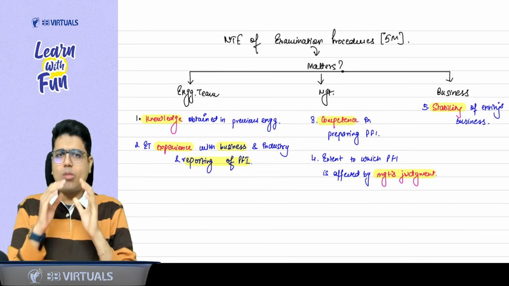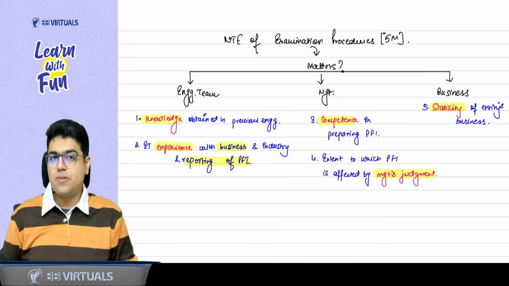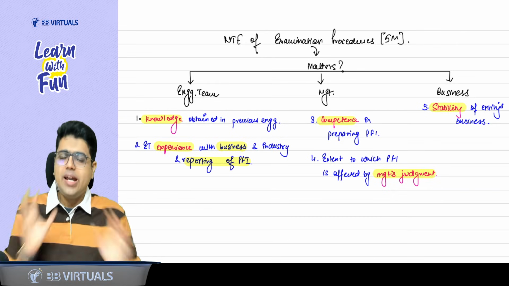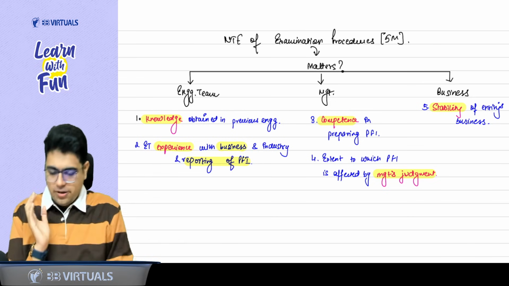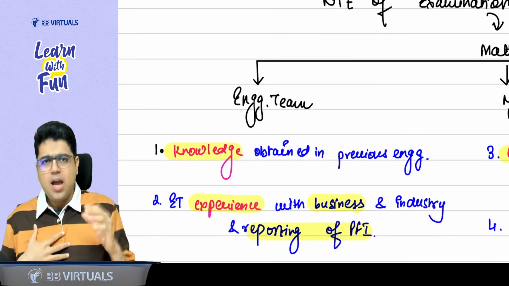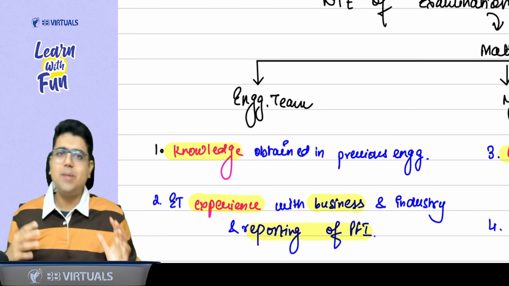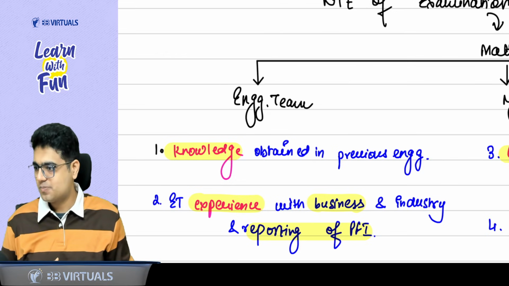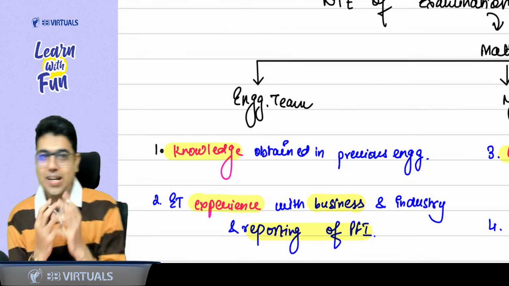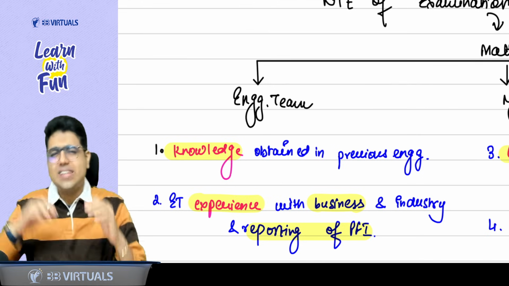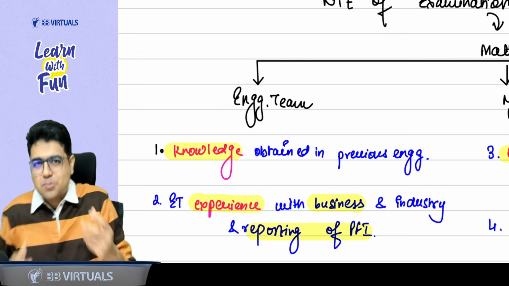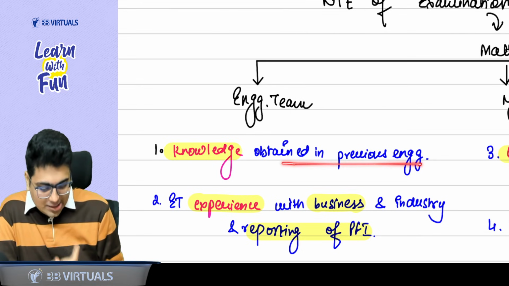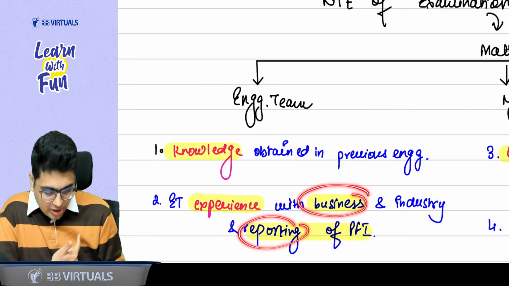So sir, whatever examination procedures I am performing as an auditor or practitioner, it will depend on 3 factors. First is my engagement team. How knowledgeable and experienced is my engagement team with such type of engagements? Obviously, if my team is knowledgeable and experienced, they will have to do less procedure, and even with less procedure they will be able to achieve the assurance. So: knowledge obtained in previous engagement, experience with such type of business and reporting on PFI.